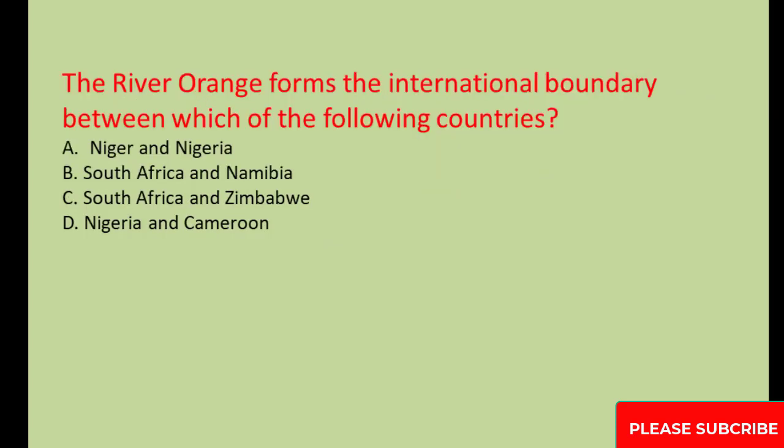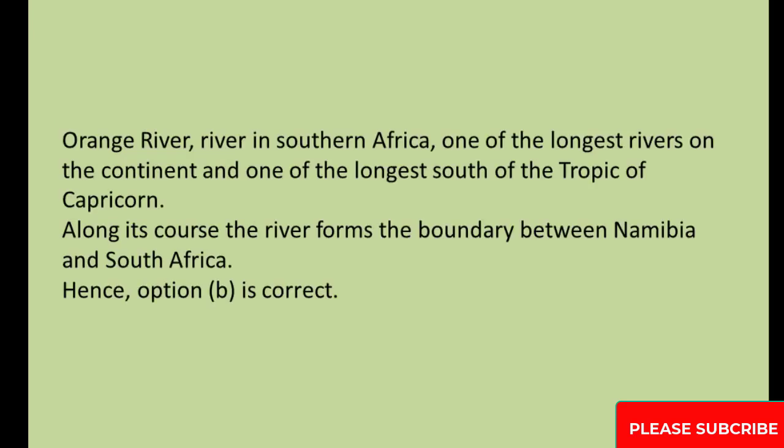The River Orange forms the international boundary between which of the following countries? A. Niger and Nigeria. B. South Africa and Namibia. C. South Africa and Zimbabwe. D. Nigeria and Cameroon. Orange River, river in southern Africa, one of the longest rivers on the continent and one of the longest south of the Tropic of Capricorn. Along its course the river forms the boundary between Namibia and South Africa. Hence, option B is correct.